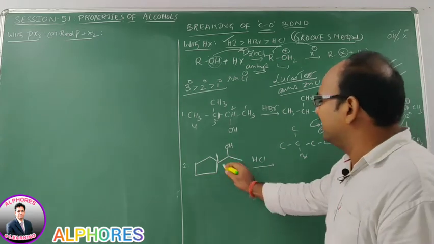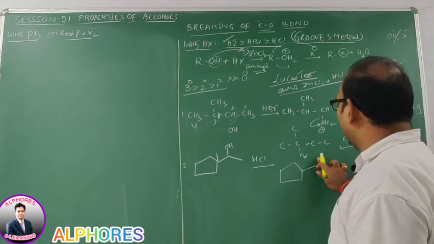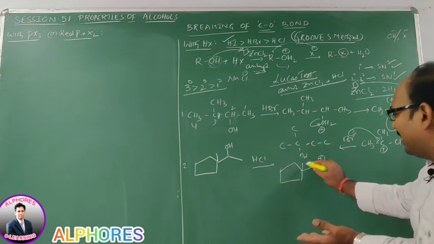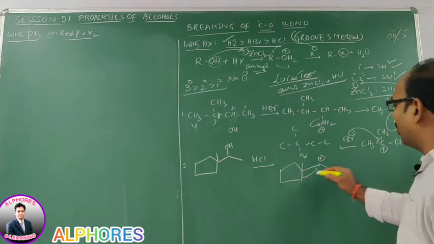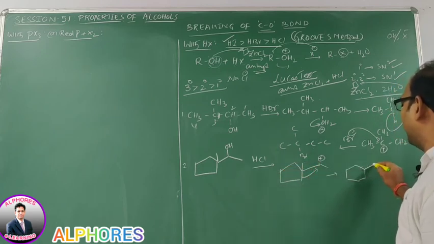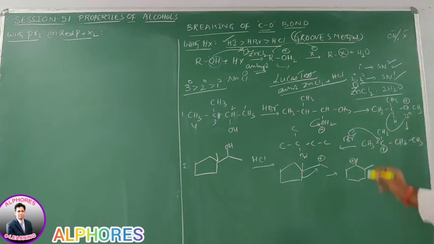Let us see a cyclic compound upon reaction with HCl. How does the reaction proceed here? We first get a secondary carbocation. For this secondary carbocation, there is a possibility of methyl migration, giving a tertiary carbocation, from which we get one product. There is also one more product by ring expansion: 1, 2, 3, 4, 5, 6, there will be a formation of a 6-membered ring, and because this bond breaks, we get a positive charge here. Br minus or Cl minus attacks this carbocation, and then we get the product with Cl, methyl and methyl. This is the product we get.